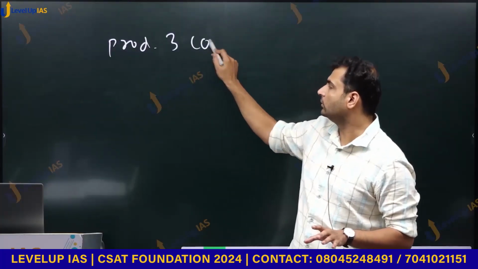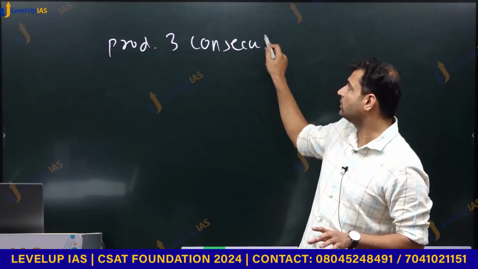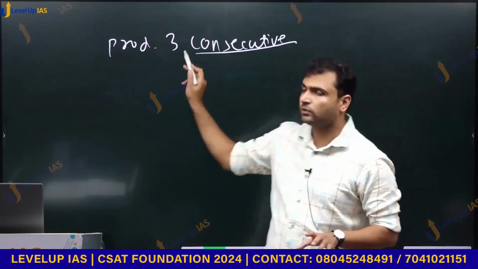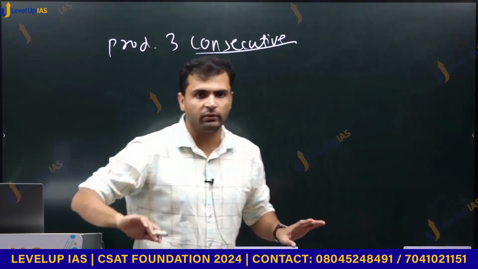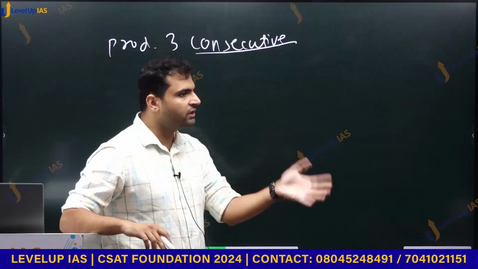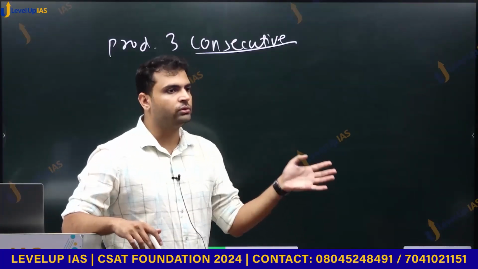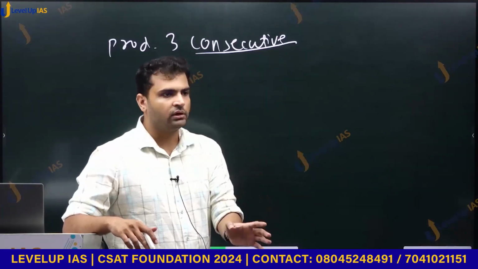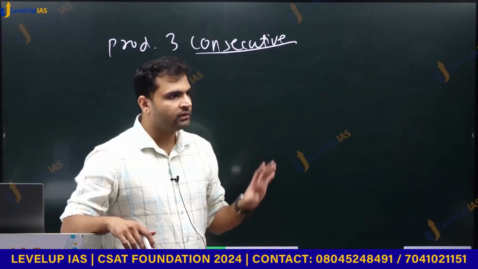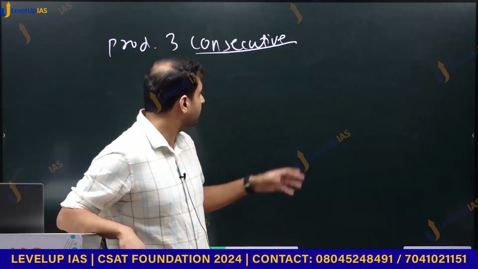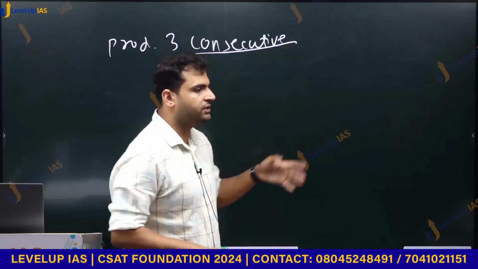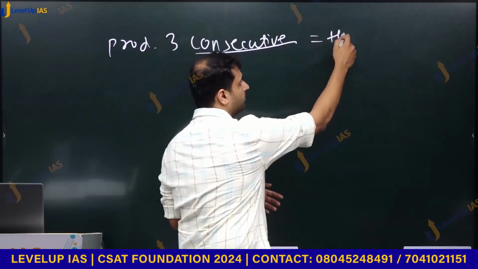Product of 3 consecutive. Does everyone understand what is consecutive? Everyone understand what is consecutive? 1, 2, 3 are consecutive integers. -2, -1, 0 are consecutive integers. Consecutive means one after another. Product of these 3 consecutive integers is equal to their sum.